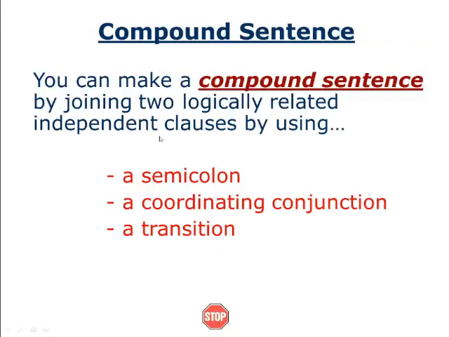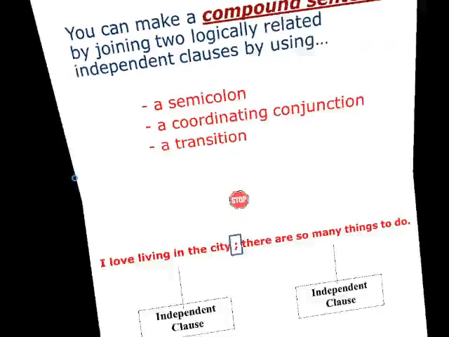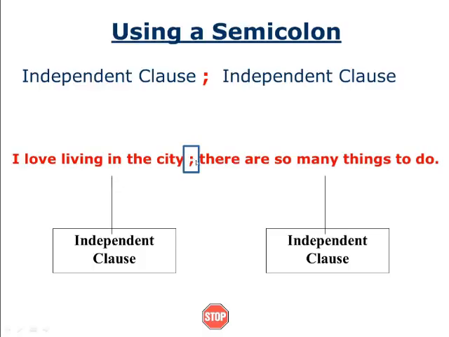What was that? Using a semicolon, we can make a compound sentence. Also using a coordinating conjunction, and also using a transition. These three ways we can use to make a compound sentence. So this is the first one we discussed, and in the next slide, you see this is the semicolon. So using a semicolon also we can make a compound sentence.